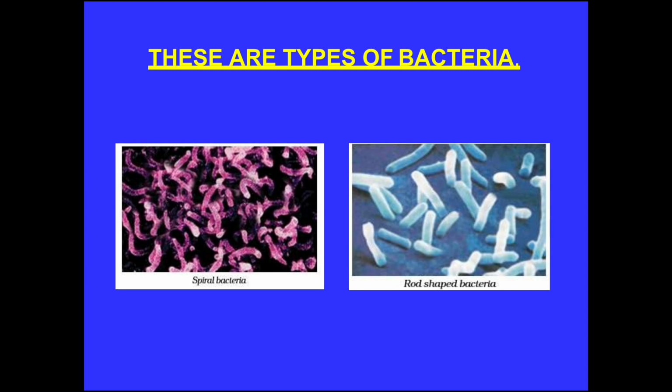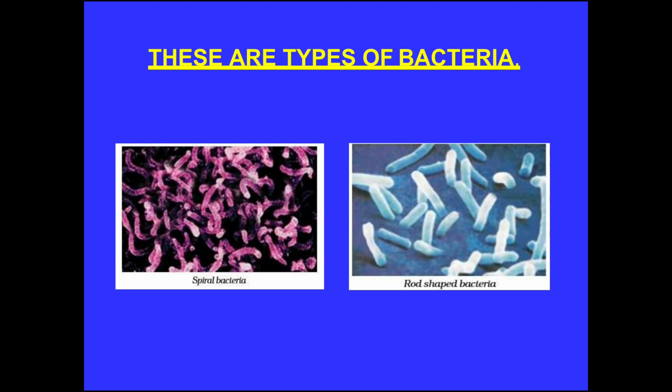Some examples or types of bacteria are rod-shaped bacteria called bacilli, spherical called cocci, and spiral called spirilla. So these are the types of bacteria.